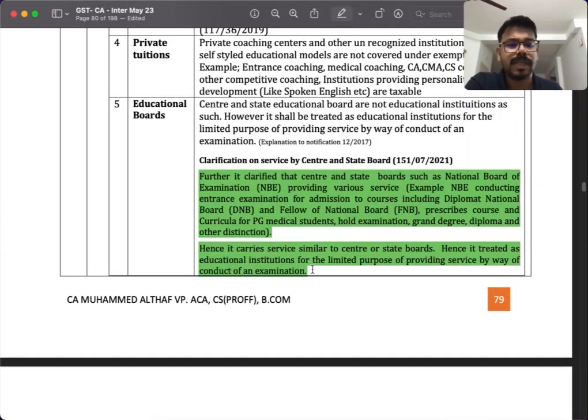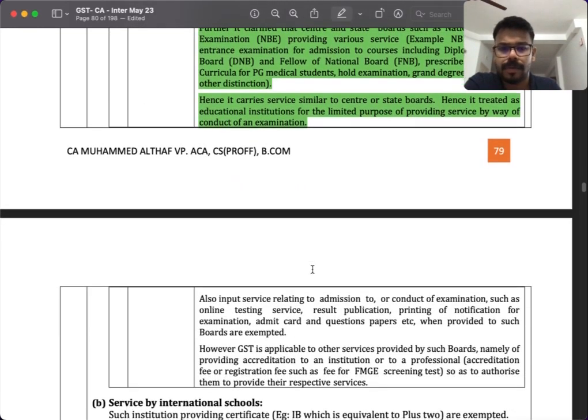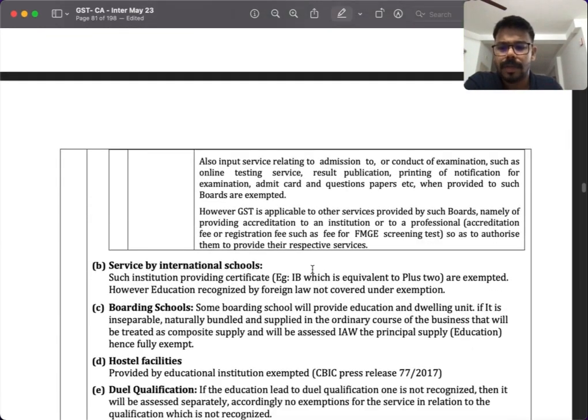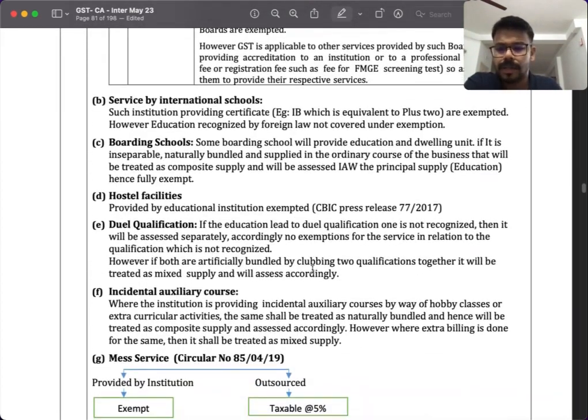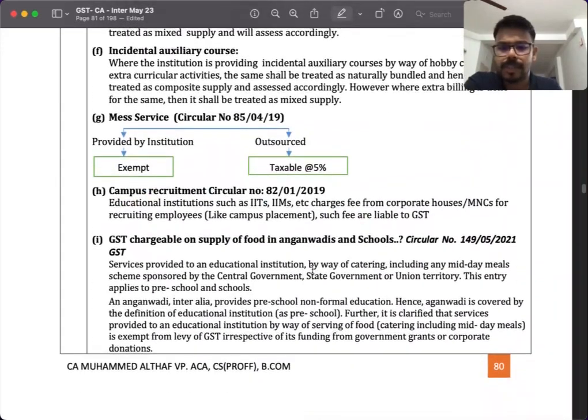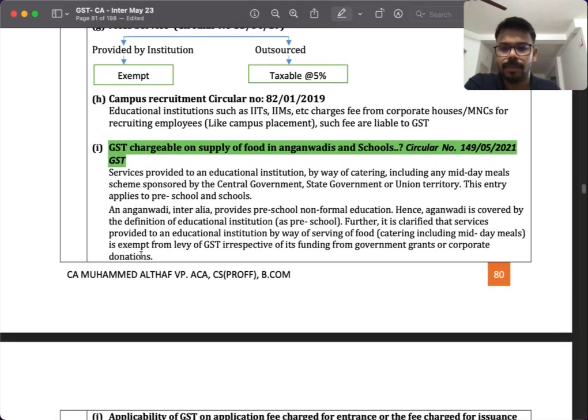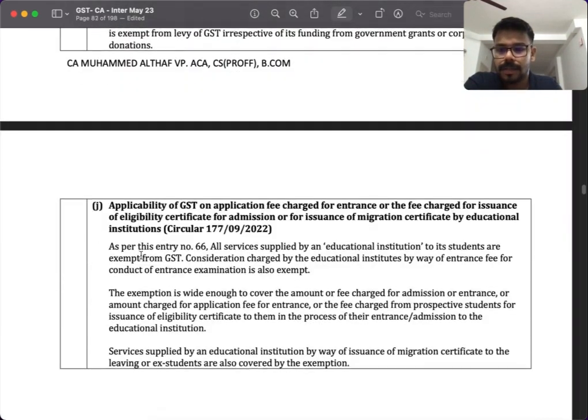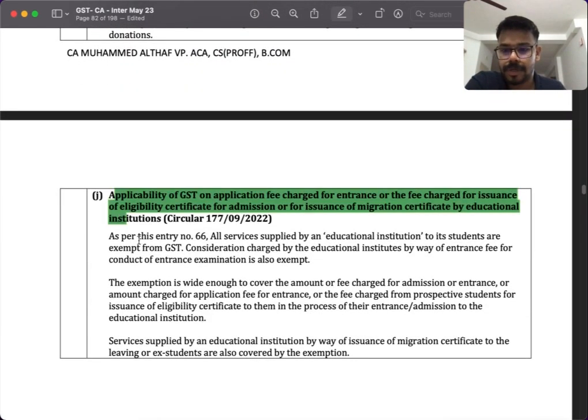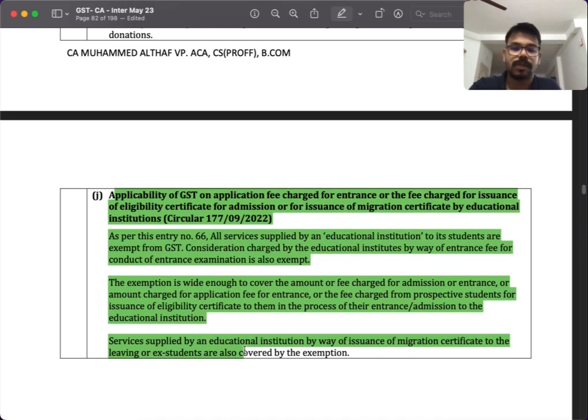And in the education services, they have actually inserted this clarification. That's not a recent amendment. In 2021 they have actually inserted it, but that also we can say is a latest amendment. And this one is also 2021 only, but I have inserted it in the book now only. This is a new clarification. In 2022 they have inserted this clarification. So three clarifications have been added, and out of this, one clarification is the latest one.